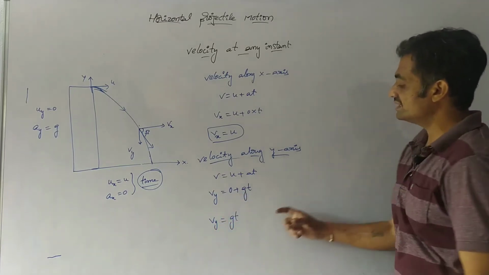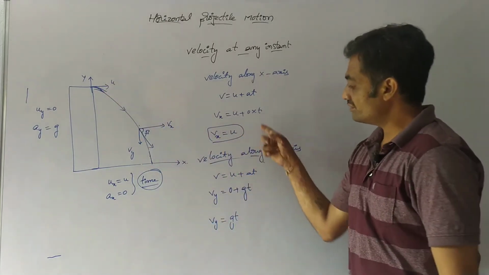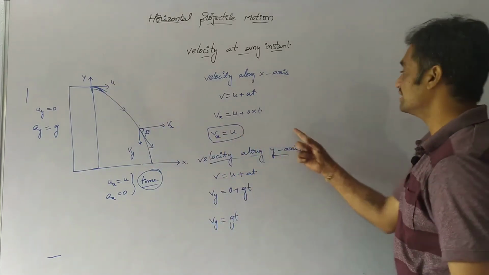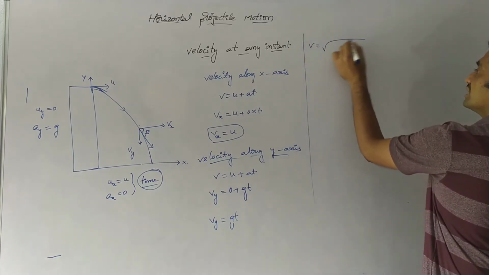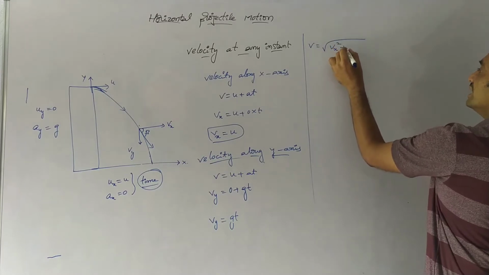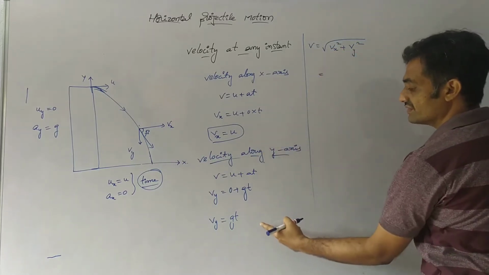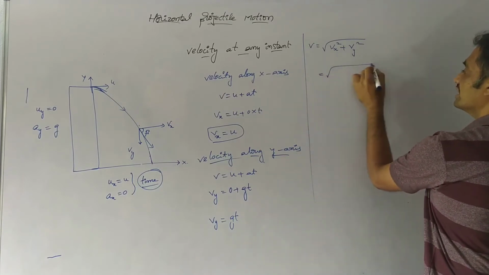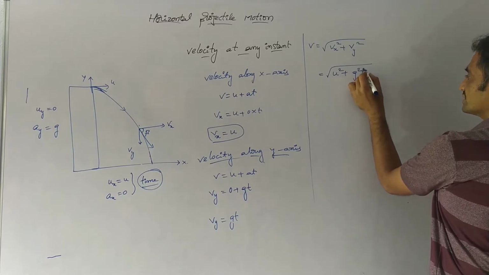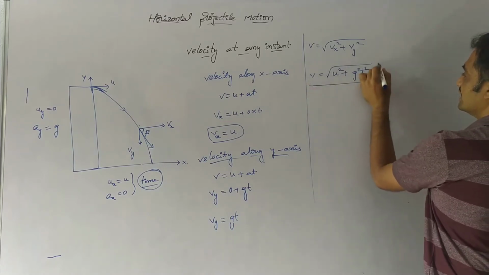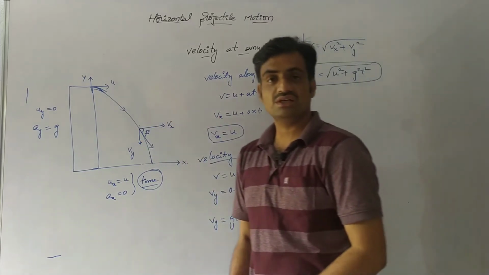Now we have the components of velocity after time t. Based on these components, we have to represent the resultant velocity. We know that v equals under root of vx square plus vy square. If we substitute the values of v suffix x and v suffix y, we get root of u square plus g square t square. It represents the resultant velocity at any instant of time t. Take a screenshot, we will continue.